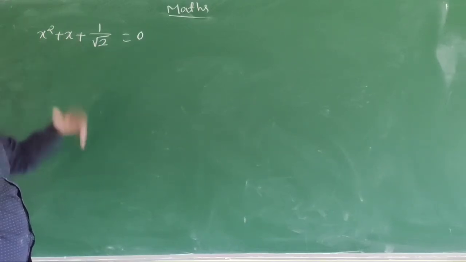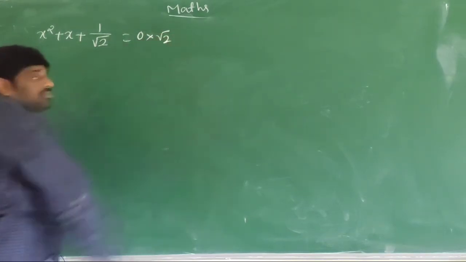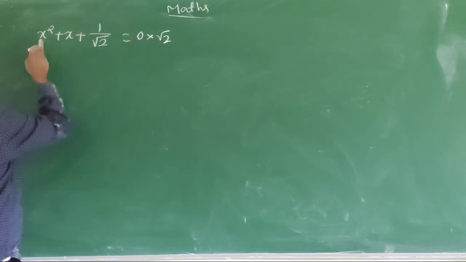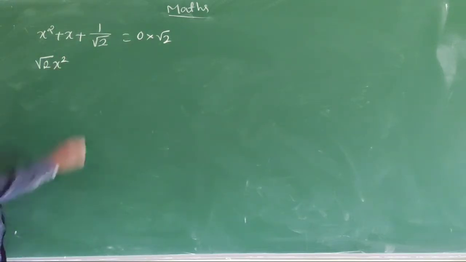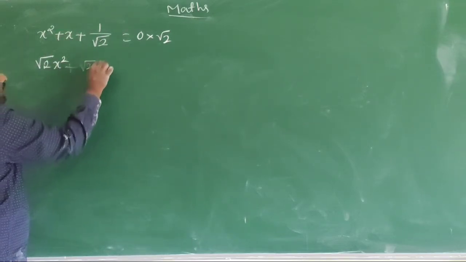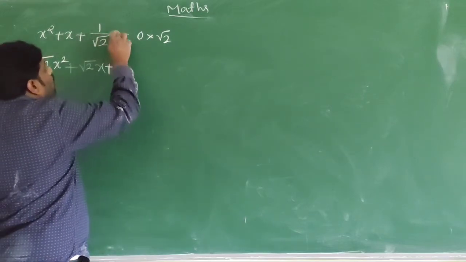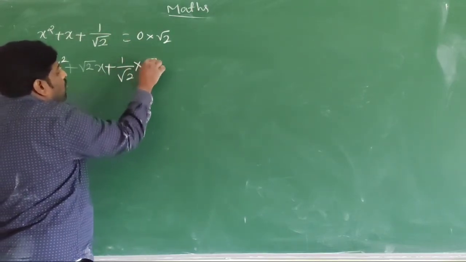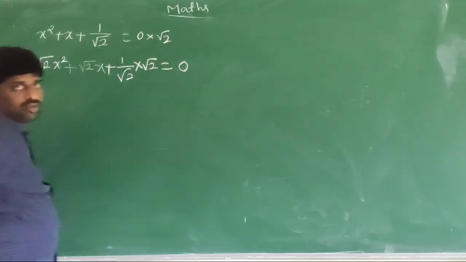For this equation we multiply by root 2, that is root 2 into x square is root 2 x square, root 2 into x is root 2 x, and 1 by root 2 into root 2 is 1, equals 0 into root 2 which is 0.